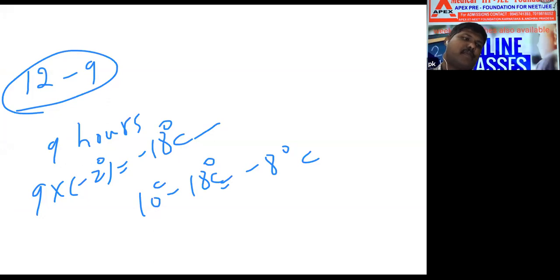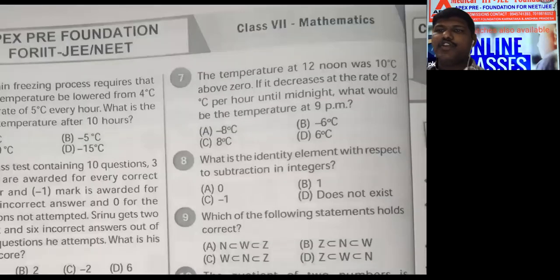Next one. Can I move to the next question? Yes. What is the identity element with respect to subtraction of integers? Identity element with respect to subtraction. Anyone have idea? 0.